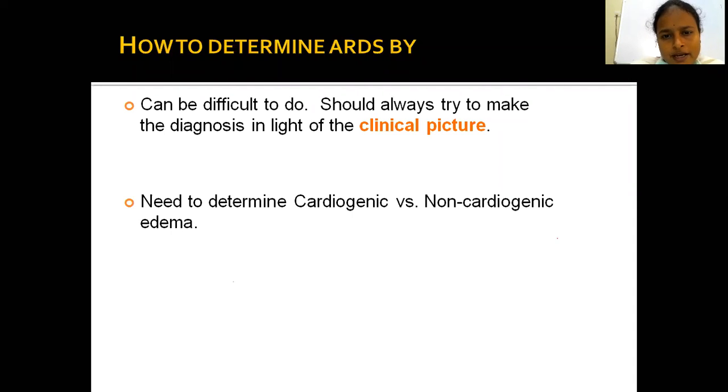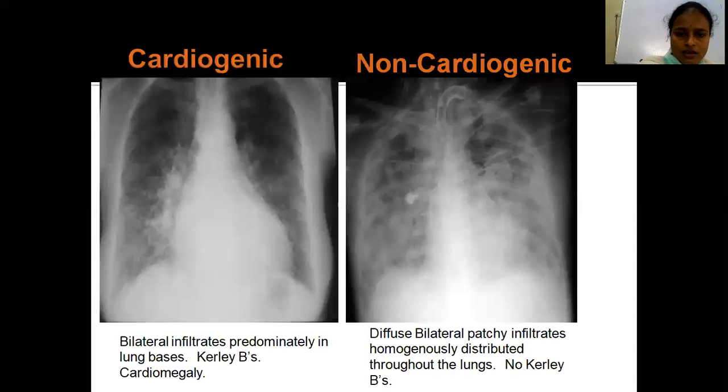Diagnosing ARDS can be difficult. You should always try to make the diagnosis in the light of the clinical picture. You need to determine whether it is cardiogenic or non-cardiogenic. Both can cause ARDS. This is the X-ray of a patient with cardiogenic pulmonary edema. This is non-cardiogenic pulmonary edema.